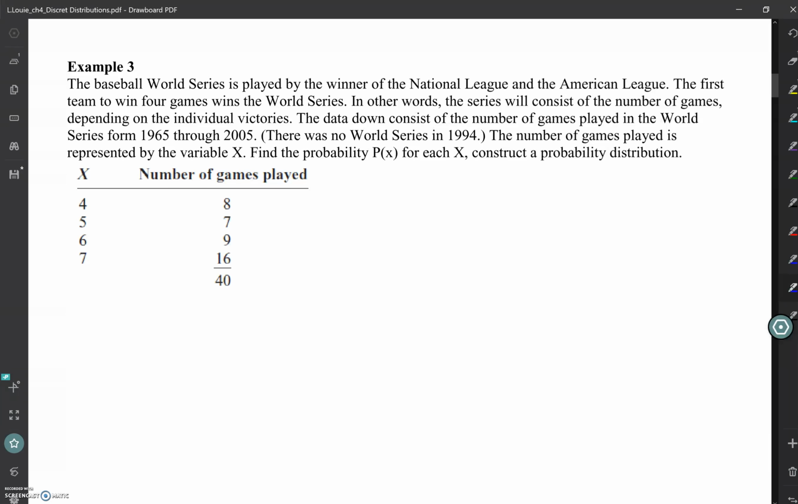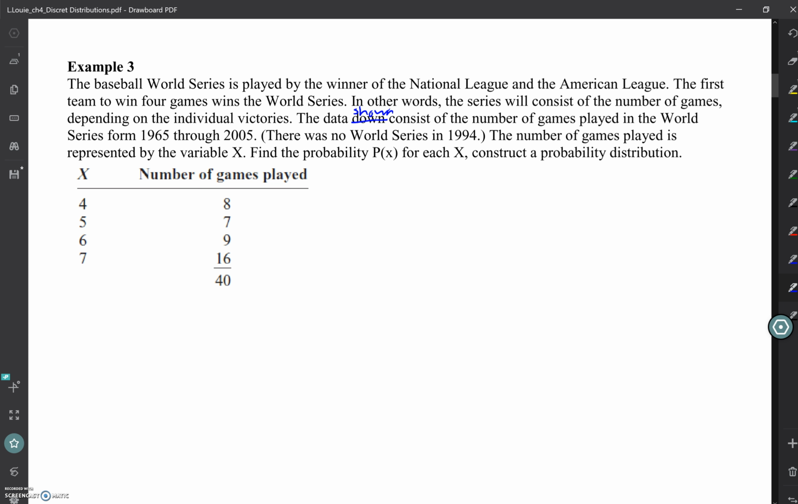So, the Baseball World Series is played by the winners of the National League and the American League. The first team to win 4 games wins the World Series. In other words, the series will consist of a number of games depending on the individual victories. The data shown consists of the number of games played in the World Series from 1965 through 2005. There was no World Series in 1994. The number of games played is represented by the variable x, and the probability is P of x for each x.